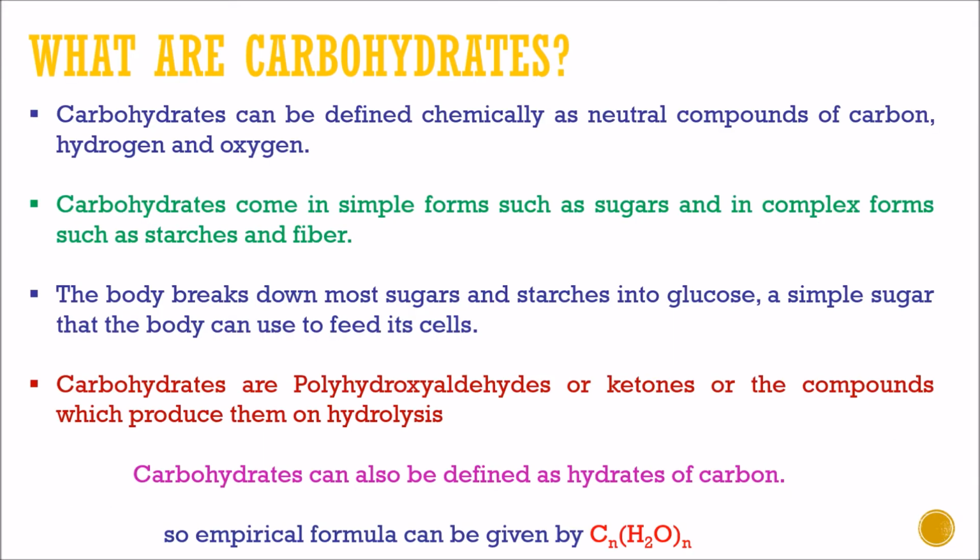So let us first understand what are carbohydrates. The word carbohydrate is very familiar to us. Carbohydrates can be defined chemically as neutral compounds of carbon, hydrogen and oxygen. Carbohydrates come in simple forms such as sugars and in complex forms such as starch and fiber. The body breaks down most sugars and starch into glucose, a simpler sugar that the body can use to feed its cells.